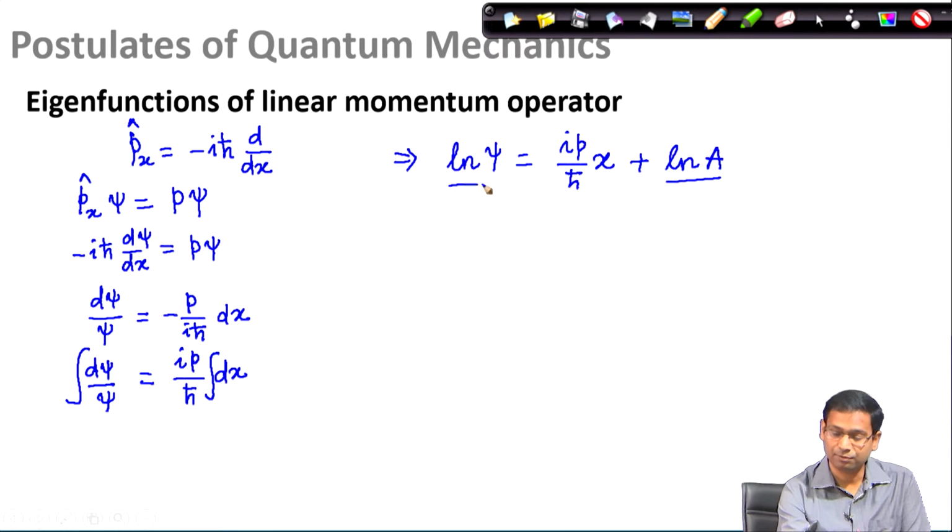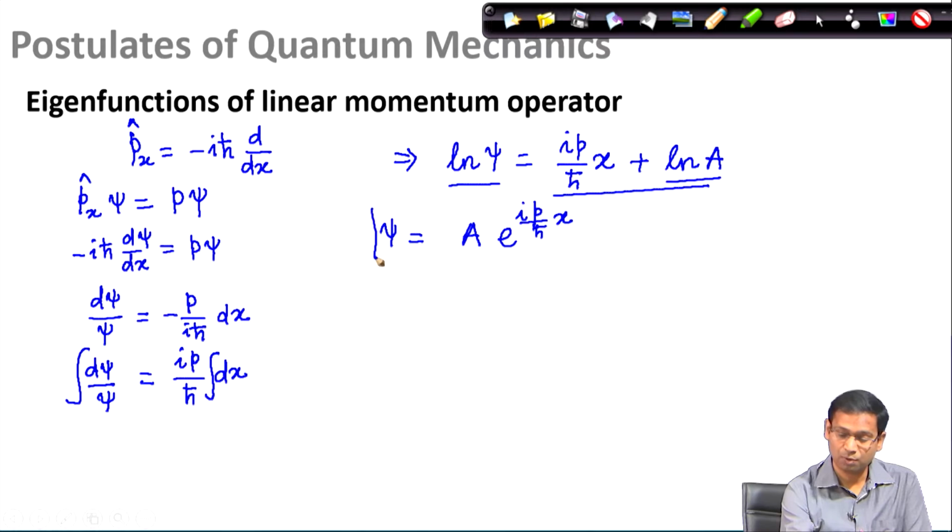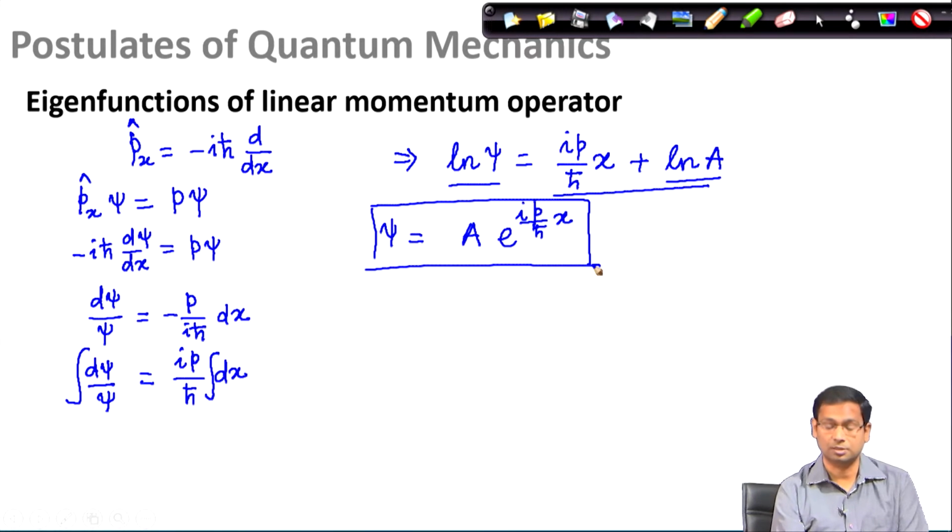Now I have the left hand side, which is ln psi, and the right hand side. If I want to express psi, then I have a, which is coming from this term, and e to the power i p divided by h bar x. So, now what I got is that this form of the wave function, this form of the function psi, is actually an eigenfunction of the linear momentum operator.